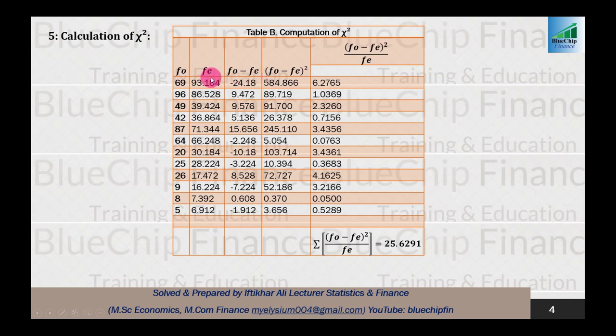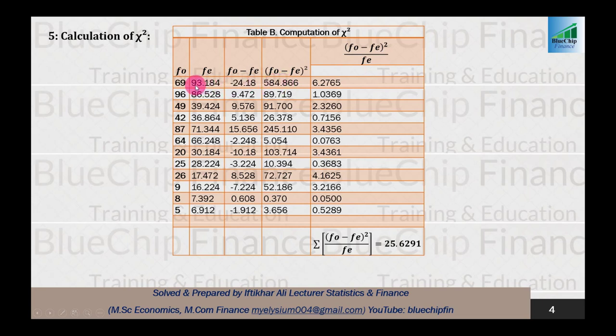After that, we subtract these two: 69 minus 93.184, 96 minus 86.528, and so on. And after that, we take the square of this subtraction. So minus 24.18 squared is equal to 584.866. 9.472 squared is 89.719, and so on.